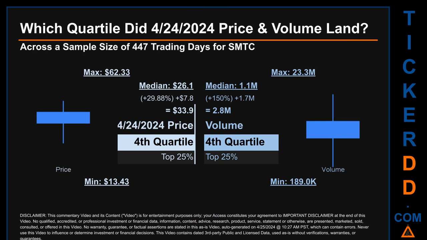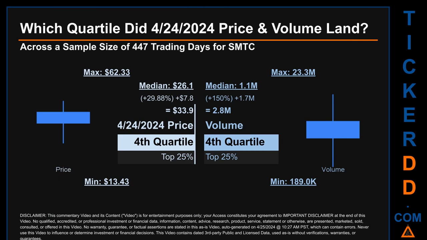Which quartile did April 24, 2024 price and volume land? Across a sample size of 447 trading days, the maximum end-of-day price for SMTC was $62.33 while the minimum was $13.43. Within that price range, April 24, 2024 price, of $33.90, landed within the fourth quartile, meaning that it was within the top 25% of all sampled end-of-day prices.